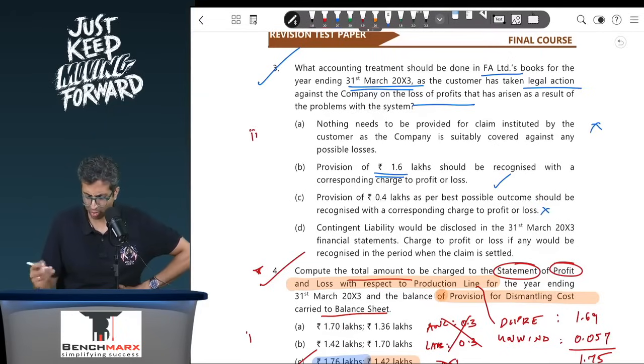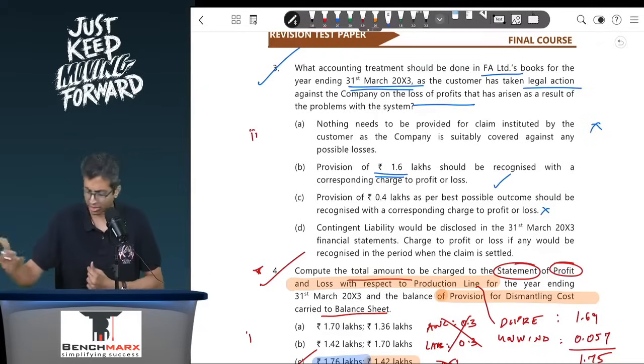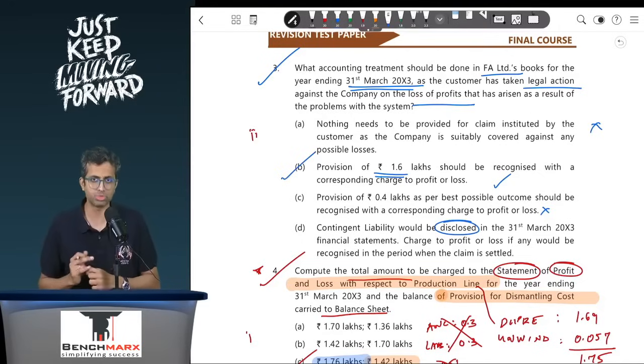Well, this is wrong. 0.4 is just 25% of 1.6, which is not correct. And contingent liability would be disclosed in the financial statement. Charge to profit and loss would be recognized when it is settled. No. As per Ind AS 37, you will recognize a provision which is probable, and hence 1.6 will be recorded.